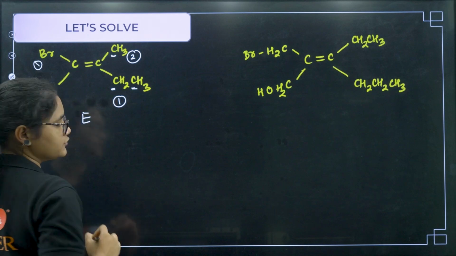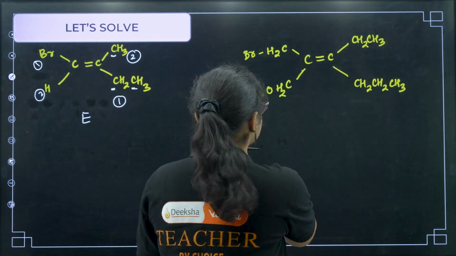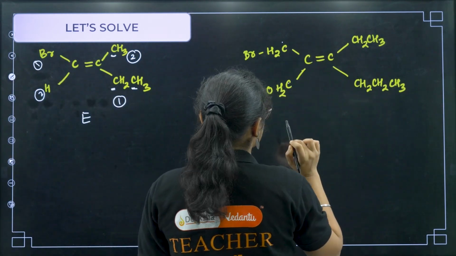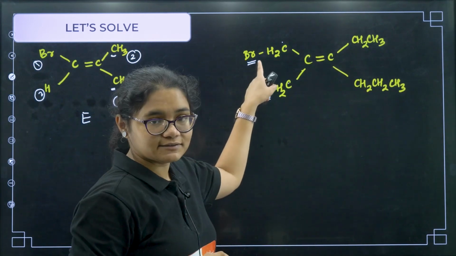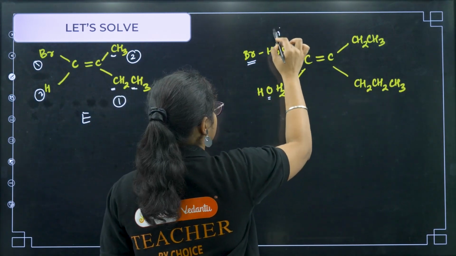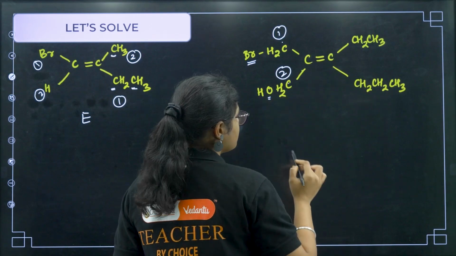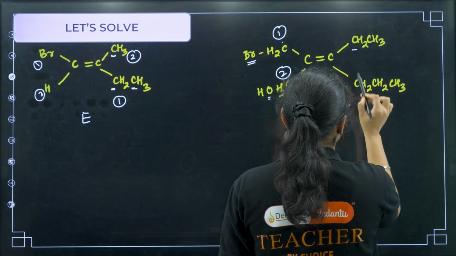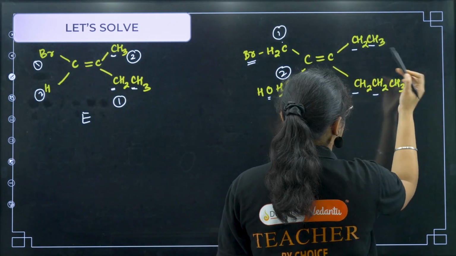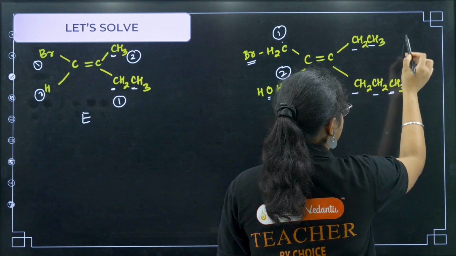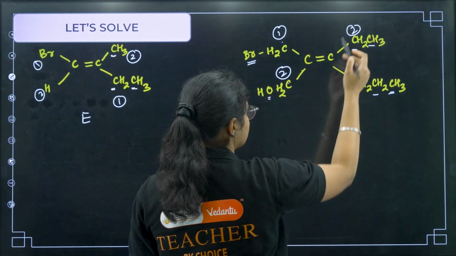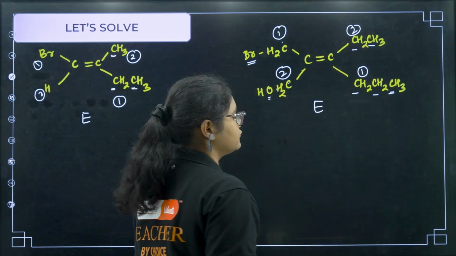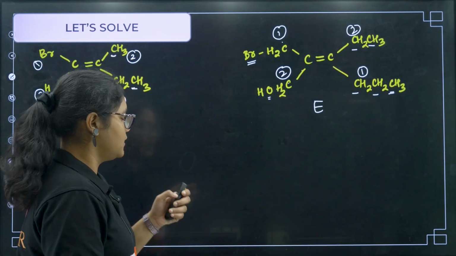So this will be E isomer, right? Next one, if we see, here you have CH2, here you have CH2, then you have bromine here, then you have oxygen here, right? Bromine mass is more, so definitely this one will be 1 and this one will be 2. Now if you compare here, first carbon, second carbon, here third we have carbon, here we do not have, so this is 1 and this is 2. Again 1 are on opposite side, 2 are on opposite side, so it is E isomer. Okay, clear? Fine.